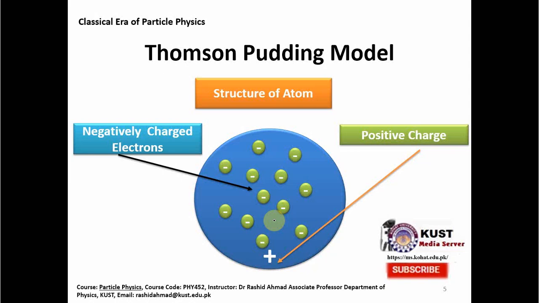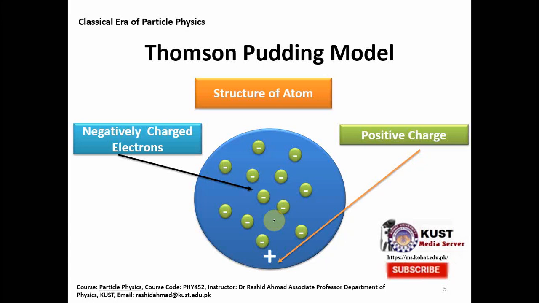So there was another experimentalist and physicist, a very famous one from New Zealand at that time. When he reached Cambridge, he read and studied about this pudding model of J.J. Thomson, so he decided to test this model.